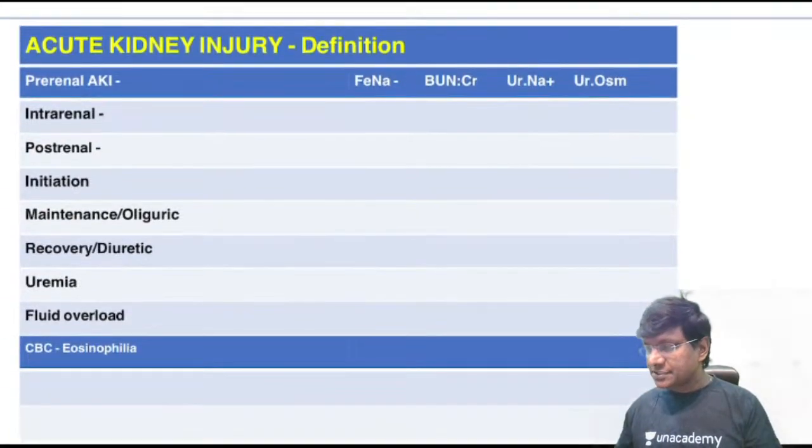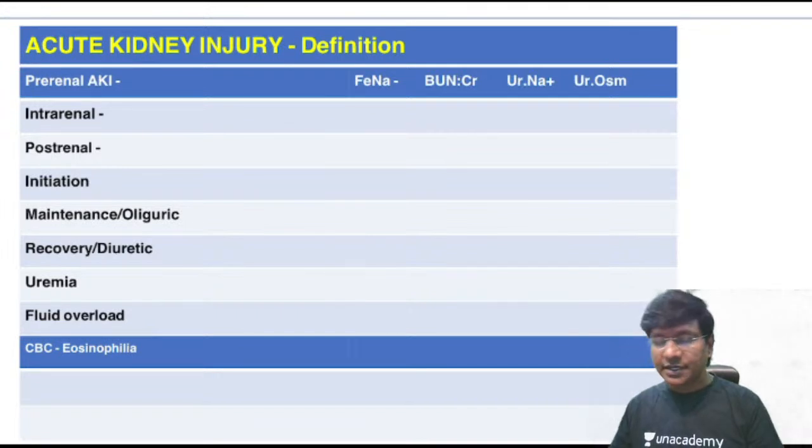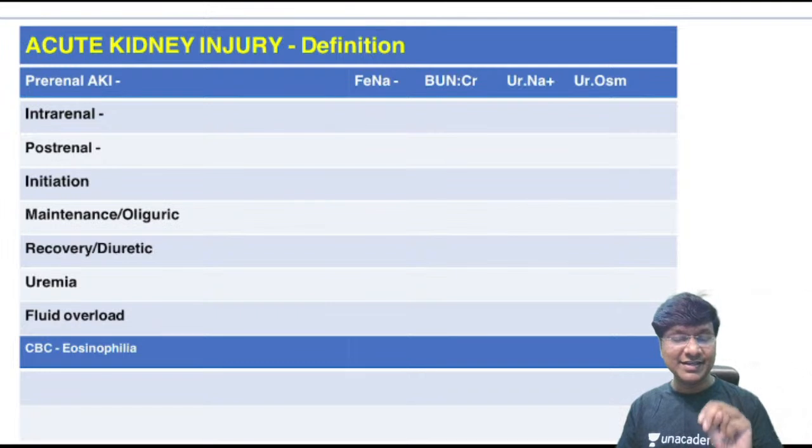So first is the acute kidney injury. You should know the definition of acute kidney injury. Whenever you are defining acute kidney injury, we take two parameters into consideration. What are those two parameters? One is serum creatinine, the other is urine output. So serum creatinine should be elevated and the urine output should be reduced.